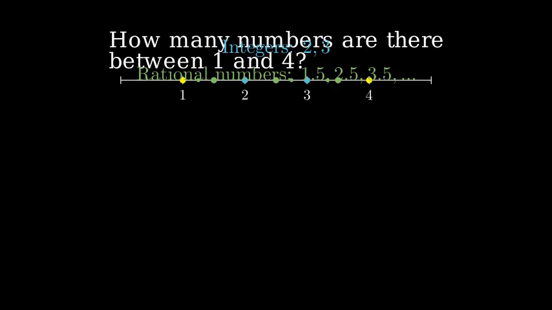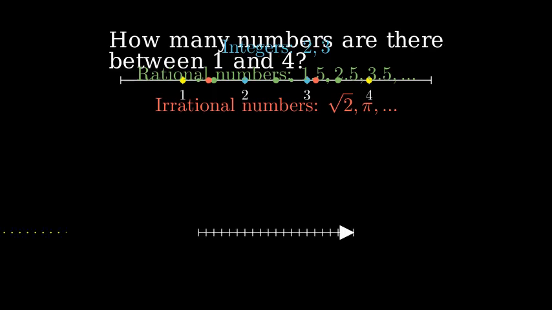But that's not all. There are also irrational numbers between 1 and 4. These include numbers like the square root of 2, which is approximately 1.414, and pi, which is approximately 3.14159. In fact, between any two numbers on this line, no matter how close they are, there are infinitely many